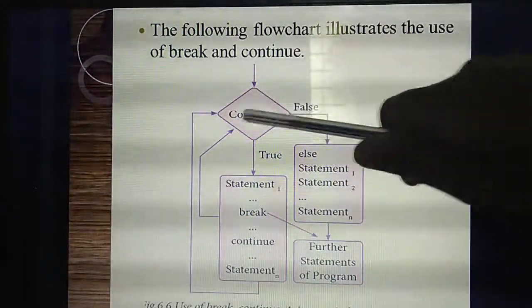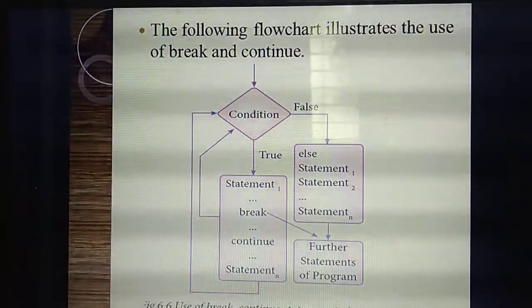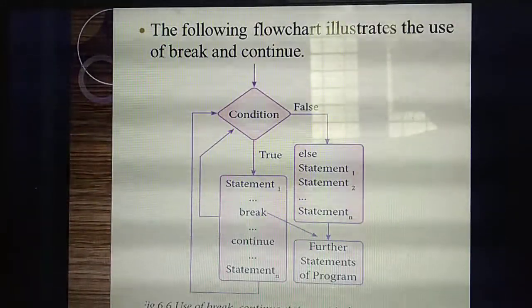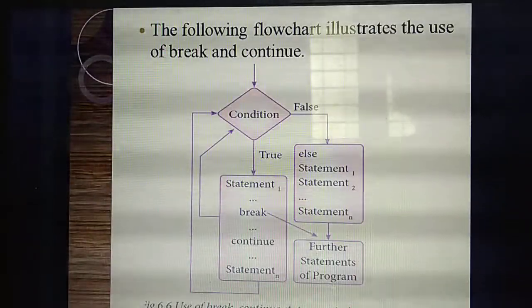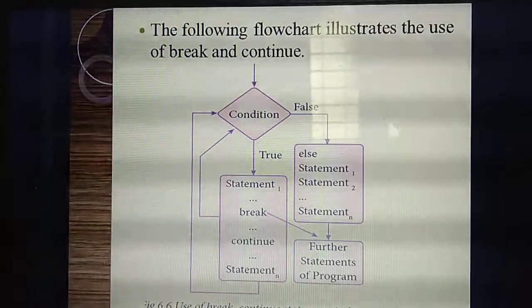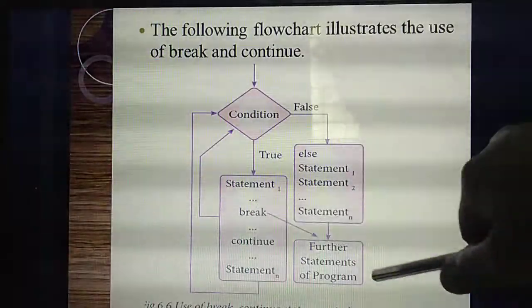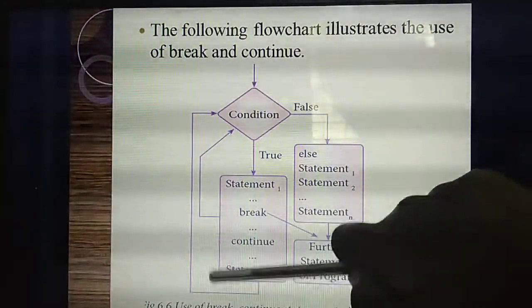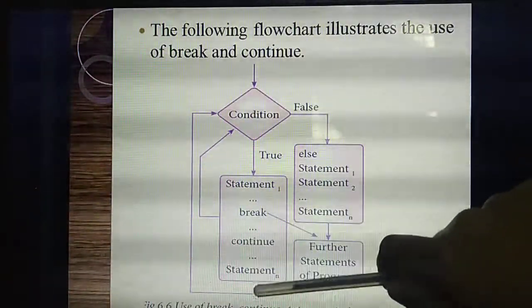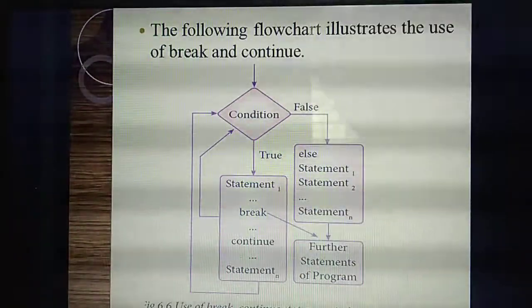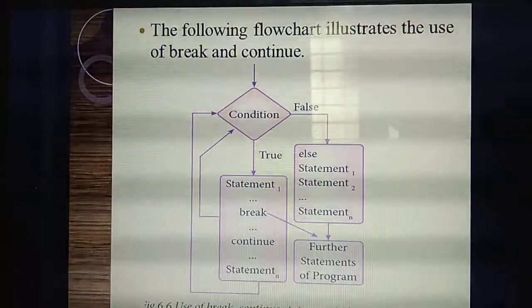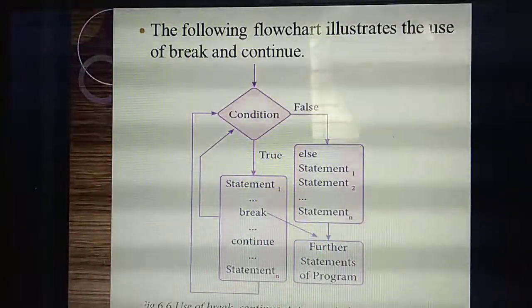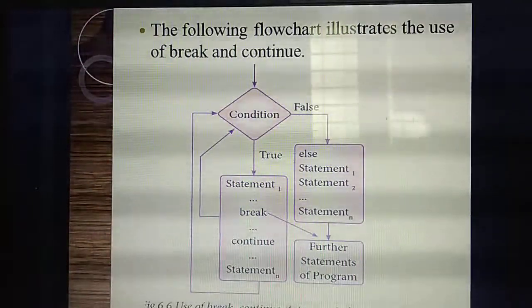If the statement is false, the else part will execute. Have you understood the flow chart? If true, the statements inside the true part will execute. Inside the true statement, we have given break. Break means the control immediately comes outside of the program. If the break is not there, it will continue; the particular statement will execute again and again in the loop. If the condition is false, the else part will execute immediately and the true part won't get executed.